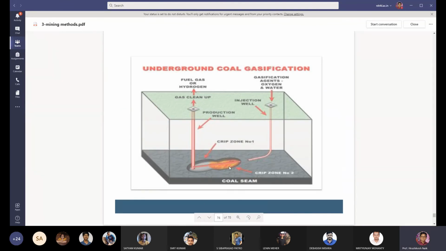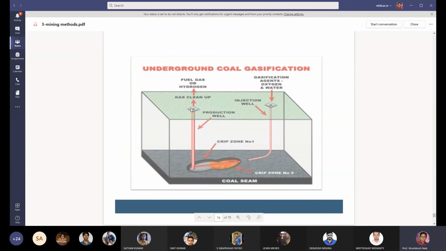And nowadays people are going for underground coal gasification. So what is done in underground coal gasification? Suppose there is a coal seam lying at a very great depth and you cannot go for mining. So instead of underground mining or surface mining, you take out the coal gas.